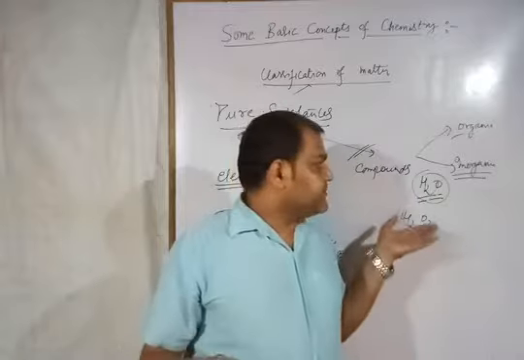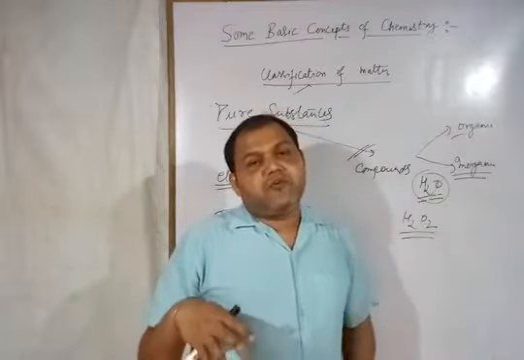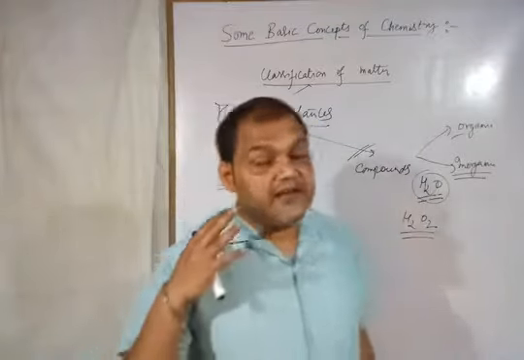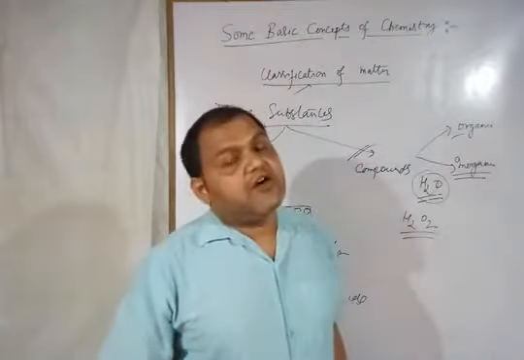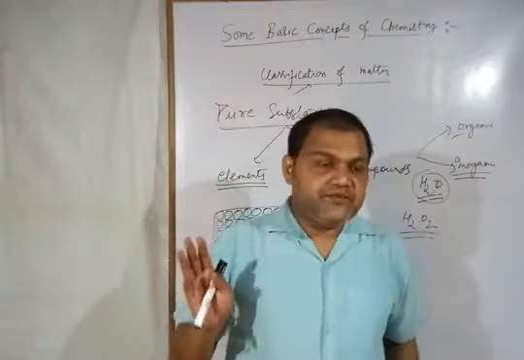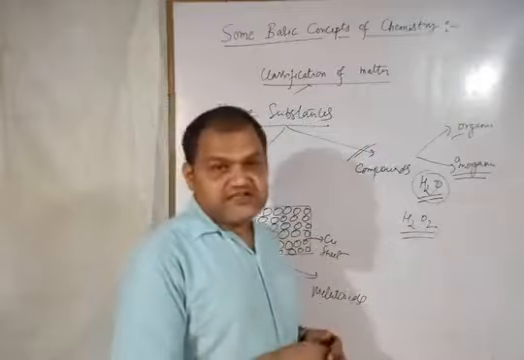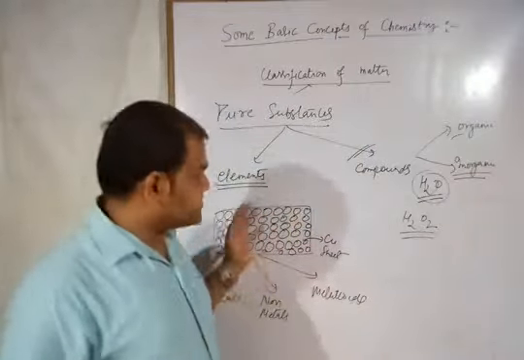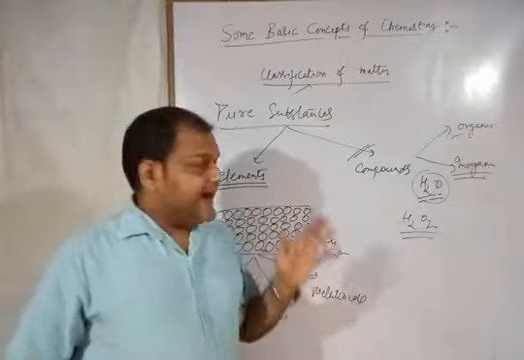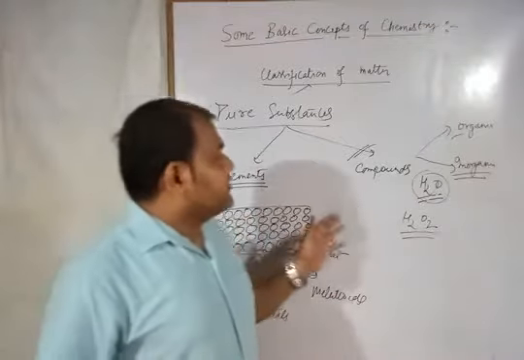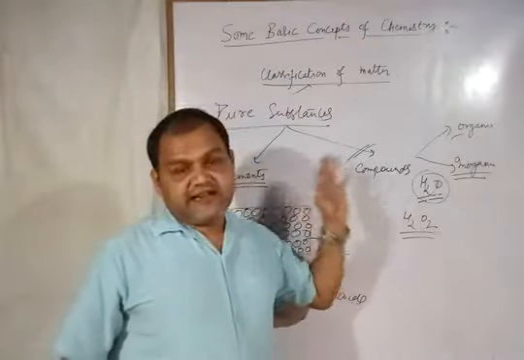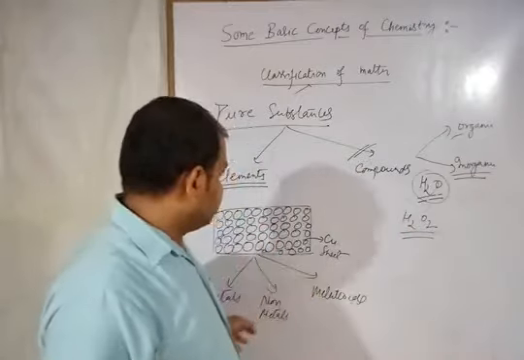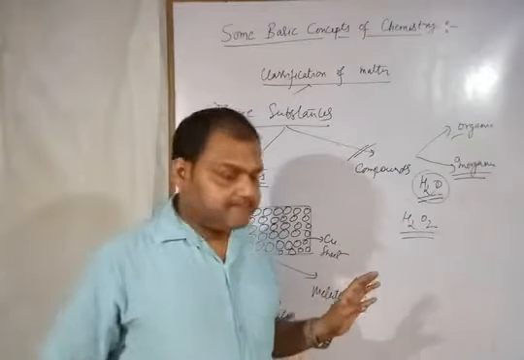All right, means in compound formation, the properties do not resemble the components of the compound. All right, so this is all about the classification of matter. Now you know the meaning of pure substances, mixtures, homogeneous mixtures, heterogeneous mixtures, compounds, organic compounds, inorganic compounds, metals, non-metals, and metalloids. All right.